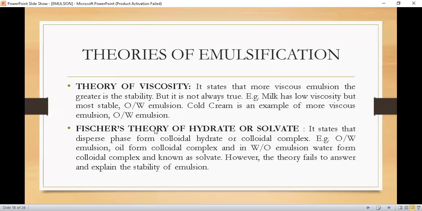Next theory is Fischer's theory of hydrate or solvate. It states that the dispersed phase forms a colloidal hydrate or colloidal complex. Examples are, in oil in water emulsion, oil forms a colloidal complex, and in water in oil emulsion, water forms a colloidal complex, known as solvate. However, the theory fails to explain the stability of emulsion.